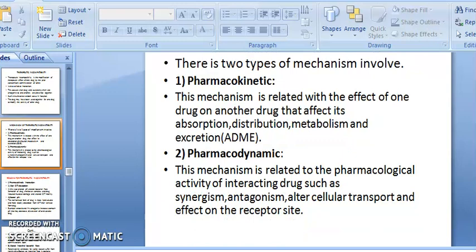Pharmacodynamic: this mechanism is related to the pharmacological activity of interacting drugs, such as synergism, antagonism, cellular transportation and effect on the receptor site. These are the four parameters. By these four parameters, this incompatibility occurs because of synergistic